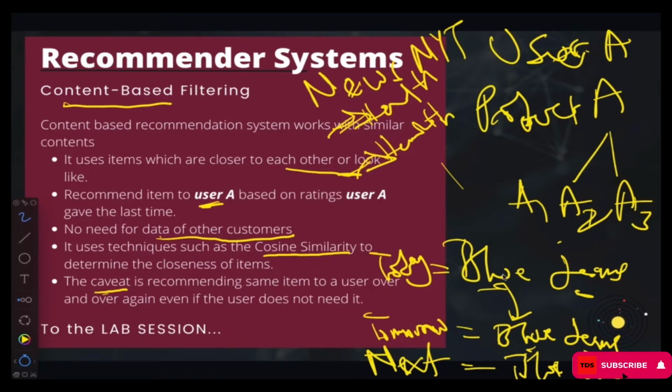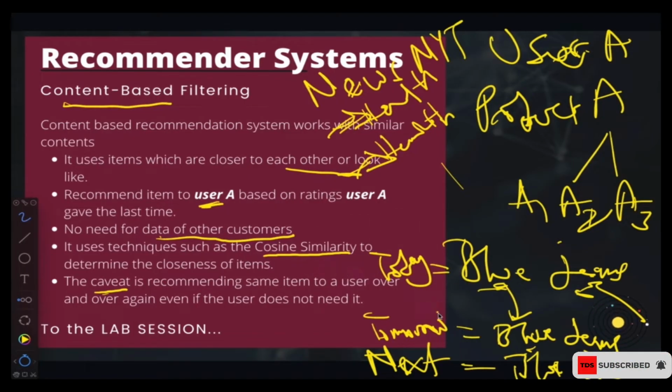I want to read the different contents of the article. But when it comes to, say, buying blue jeans, although we can have different types of blue jeans, if I buy one blue jeans, maybe I will want another black jean or something like that. And if I come the third day, I wouldn't want to even see blue jeans again. Maybe I want to buy a top or something like that. But if you're continuously showing me blue jeans, I cannot wear blue jeans all the rest of my life. So that is one caveat over there.